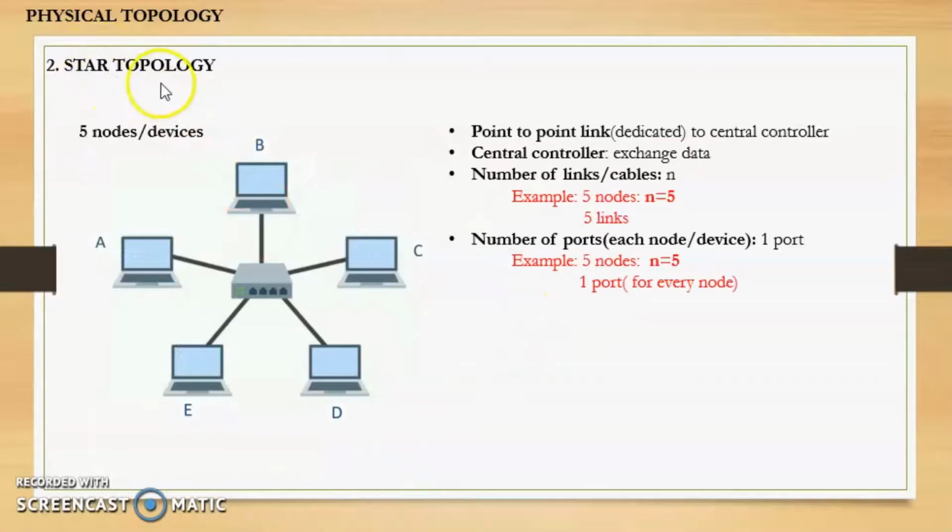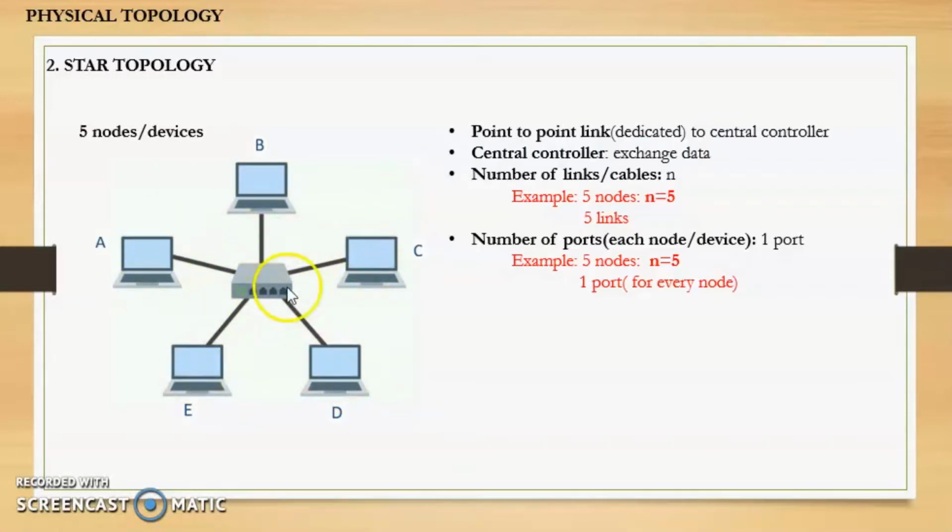Next, let us learn star topology. Now in star topology, there is a point-to-point link to the central controller. Say for example, in this diagram, we have 5 devices, that is A, B, C, D and E. Now all these 5 devices have a point-to-point link to the central controller.